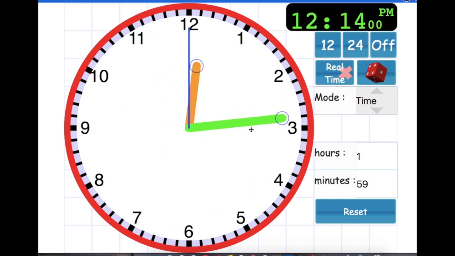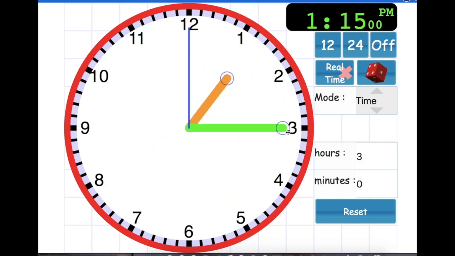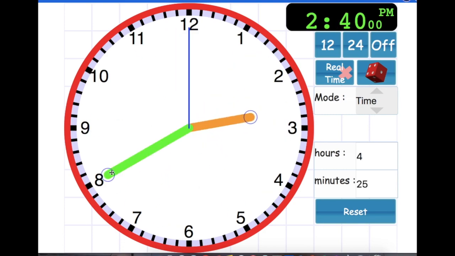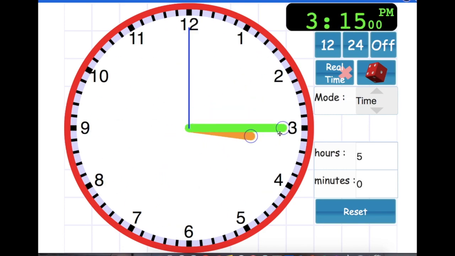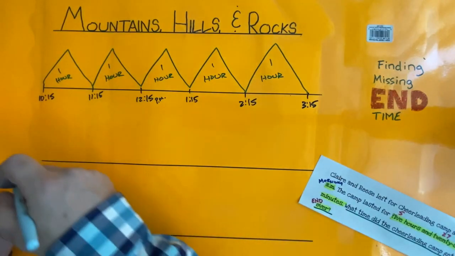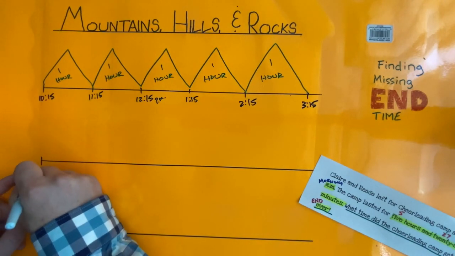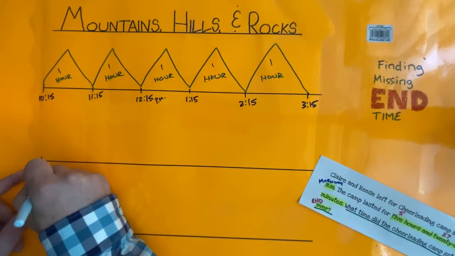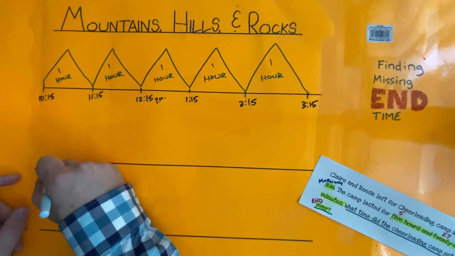One, 2, 3, 4, 5. And as you can see, we are now at 3:15 p.m. And that is what we will label down on our next number line, 3:15 p.m.